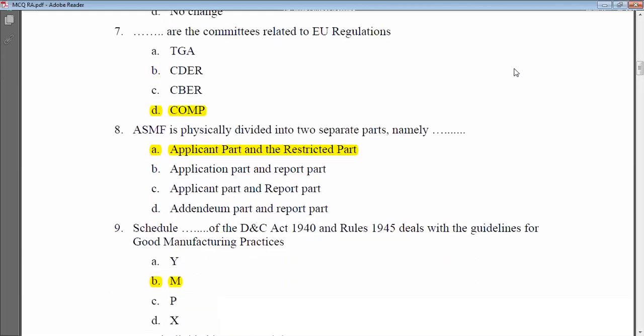Next multiple choice question is: dash dash are the committees related to EU regulations? What are the EU regulations? European regulations. So it is COMP. The correct answer is COMP. TGA is not, CDER is not, CBER is not, right?